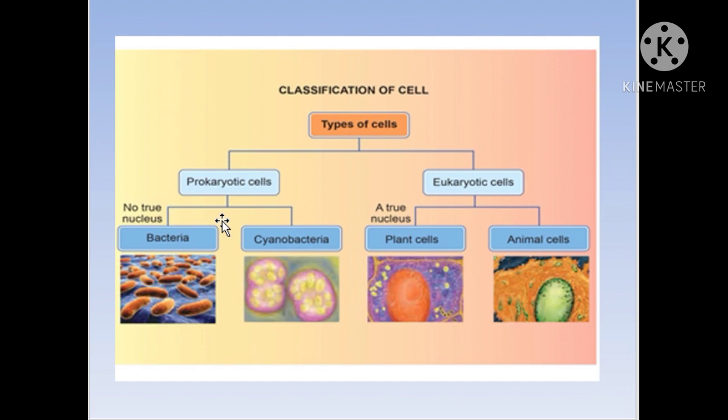So bacteria and cyanobacteria are examples of prokaryotic cells. And what is a prokaryotic cell? No true nucleus.